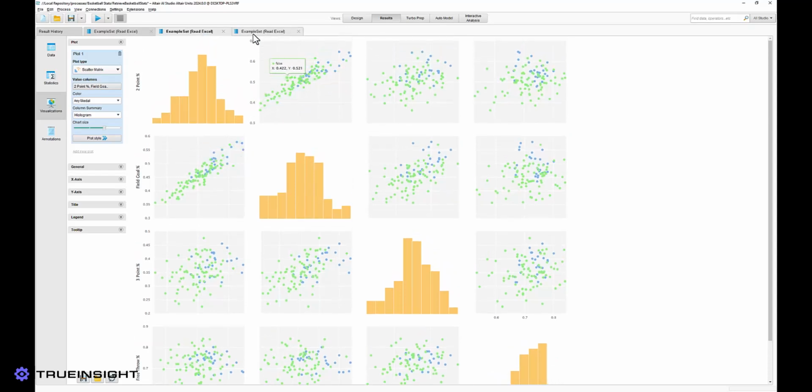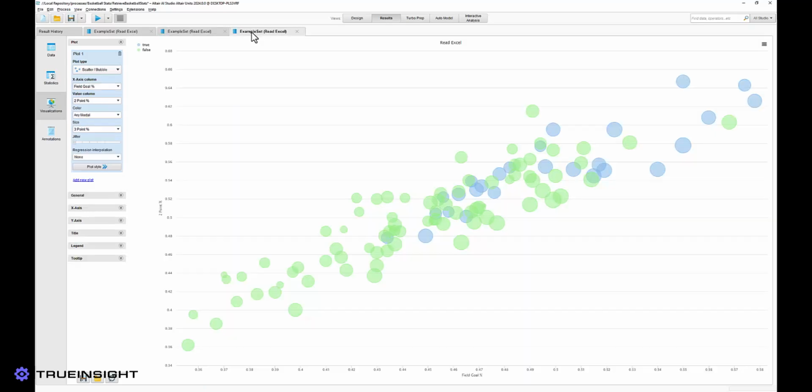From the scatter matrix, we can see that 2-point and field goal percentages seem to have a significant impact on the chances of winning a medal. We will use a scatter bubble plot to more closely analyze this relationship. We can display another attribute, such as 3-point percentage, as the size of the bubbles on the plot.